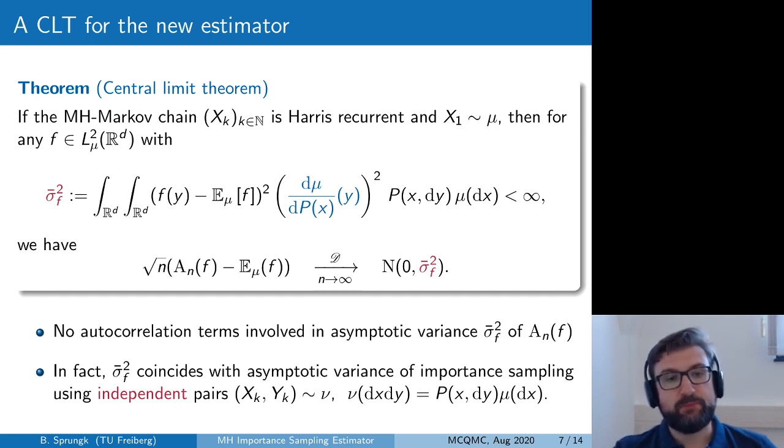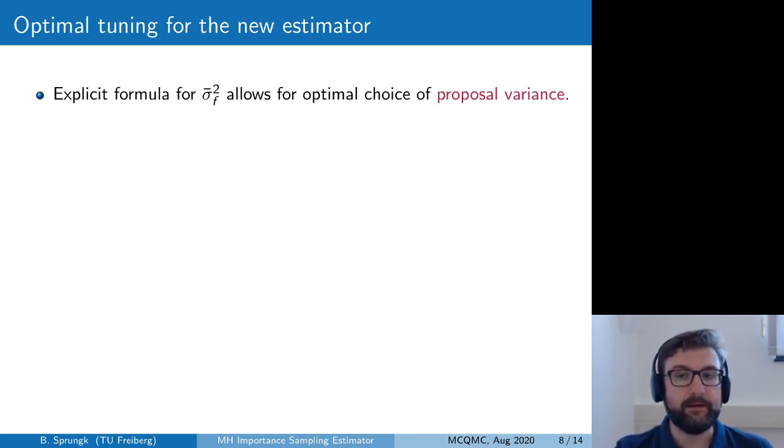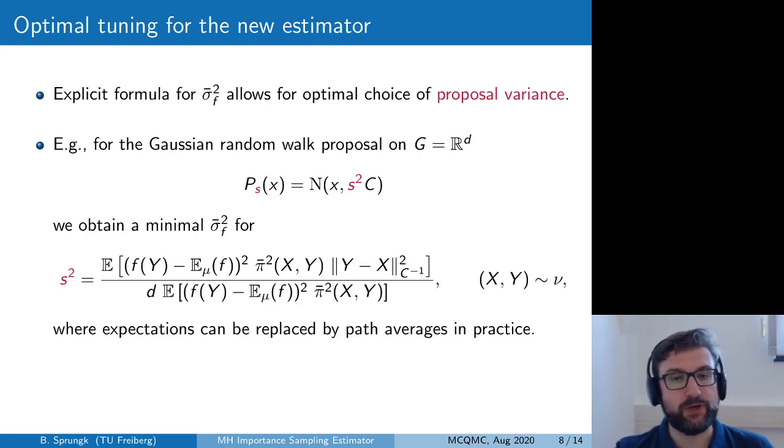Moreover, this explicit expression for the asymptotic variance now allows for an optimal tuning of, for example, the proposal variance in the Metropolis-Hastings algorithm. Usually in Markov chain Monte Carlo you have a proposal kernel like the Gaussian random walk proposal, where you have a parameter s squared which steers the proposal variance or the step size of this random walk. And you usually choose s in such a way that you achieve a certain acceptance rate, the already mentioned 23–25%, in order to achieve best performance with respect to the path average estimator.